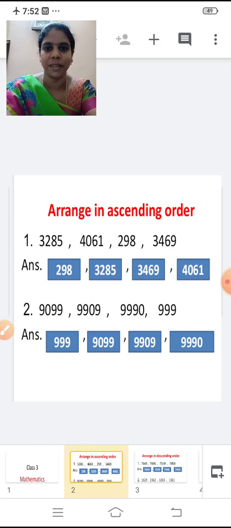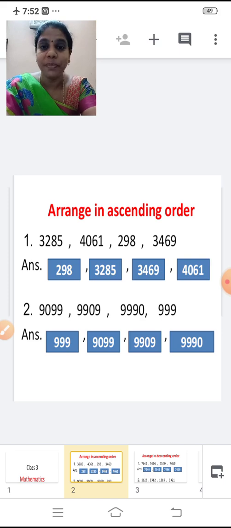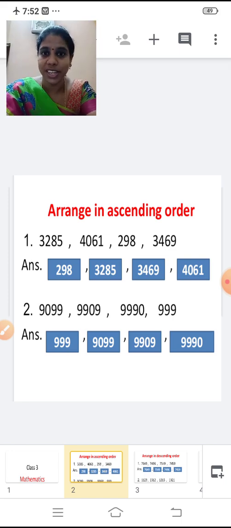Which is the smallest number? 298 is having 3 digits. So that is smallest, right? Very good. So write it down. 298. Then 3,285. Very good. Then 3,469. Then 4,061. So shall we move on to the next one?